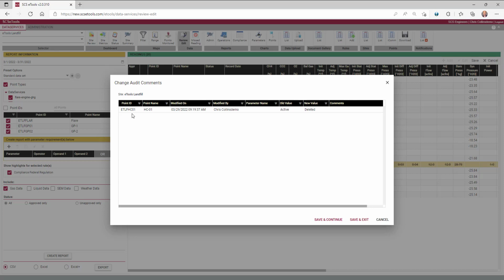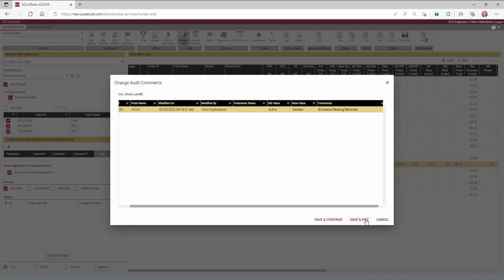Again, we can see our ID list here. We can see the timestamp that was associated with it and the name of the account that was logged in. And you'll see the old value is active, so it actually is part of the database. We have the new value as deleted, so it's no longer part of it. We can't do reports on it, that sort of thing. It's just gone. From the comments section, I'll click here under comments, and we'll just put erroneous reading removed. And click on save and exit.